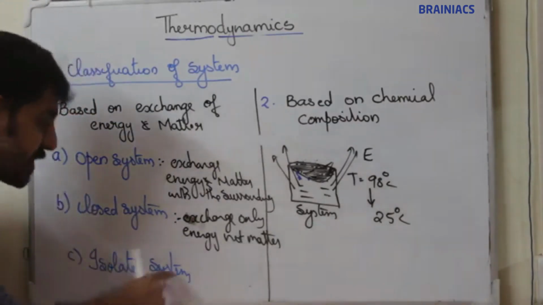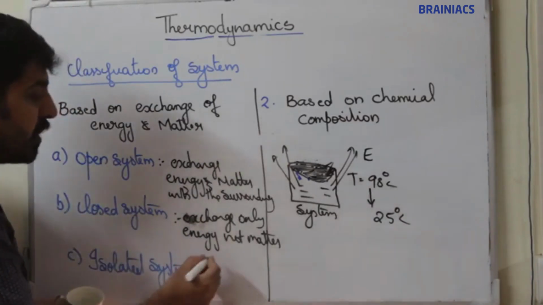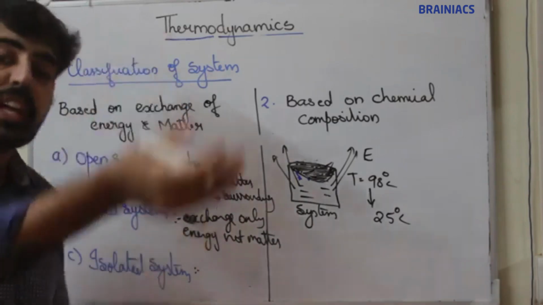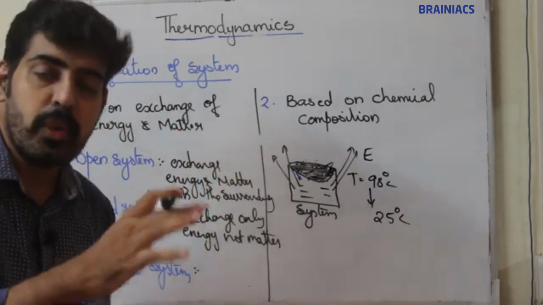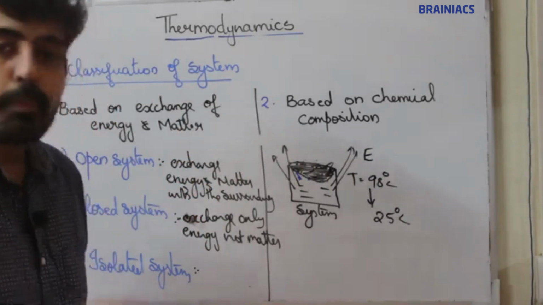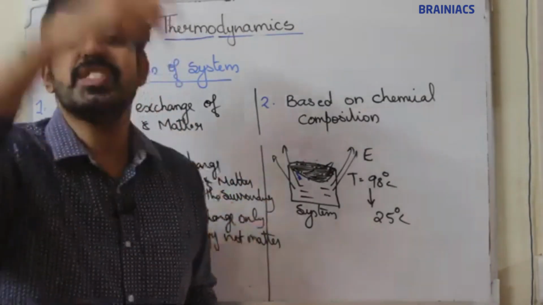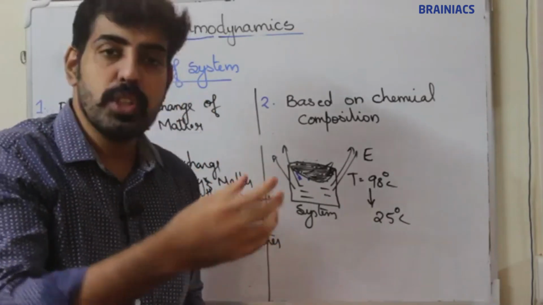So the last and final system, the isolated system. What do we mean by an isolated system? A system which cannot exchange energy and matter. Both are not exchanged with the surroundings. Those systems are known as isolated systems. For example, a thermoflask. If you place some hot water in a thermoflask, it will not exchange energy or matter. It will remain at that temperature for a long time.